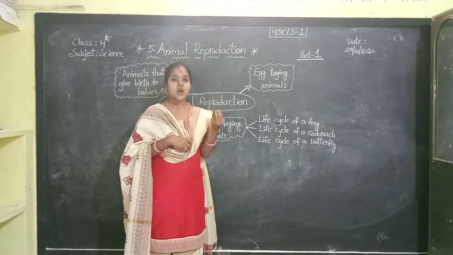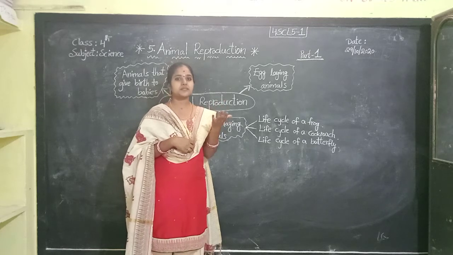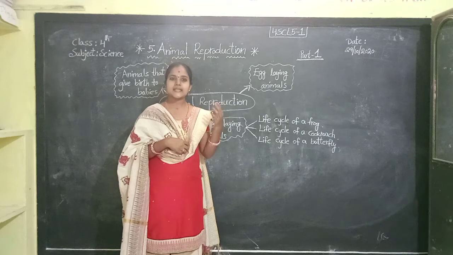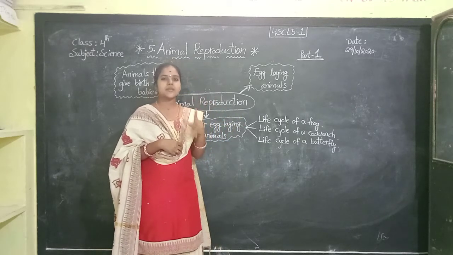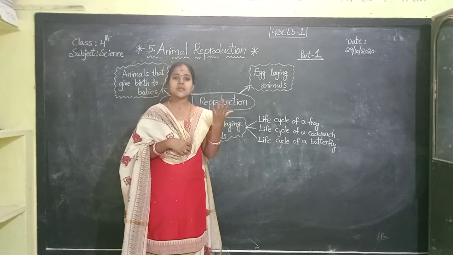Okay, children, small babies or small young ones come out of the egg. The egg is either small or big in size. The egg has the same structure.